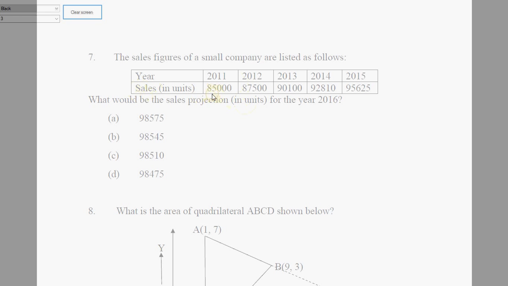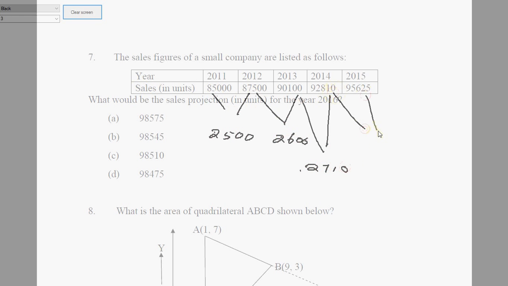When we talk about that, the difference of these two is 2500, and then the difference here is 2600, and the difference here is 2710, and the difference here is 2815. Since the difference is also increasing, you can calculate the increase in difference here, approximately 2005, 6, 7, 8, and the next would be definitely 9. So 2915, anything greater than 2915. So it is choice B, 98545.